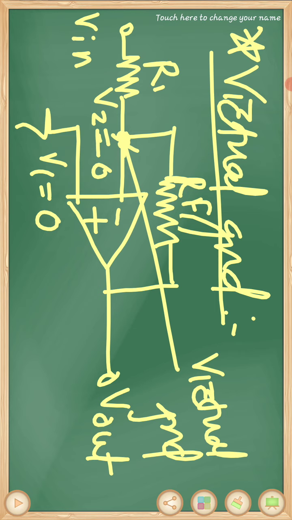Let's see how the virtual ground concept is employed in the inverting amplifier. Here we use the infinite voltage gain. We already know that an ideal operational amplifier provides infinite voltage gain. For a real operational amplifier the gain is also very high, such that we can consider it infinite for calculation purposes.